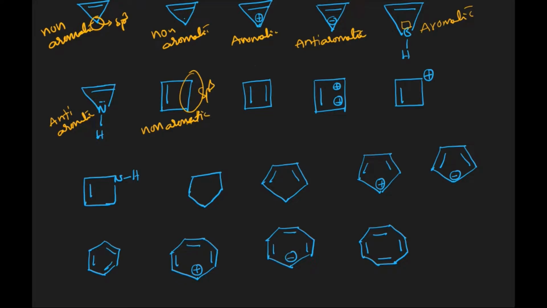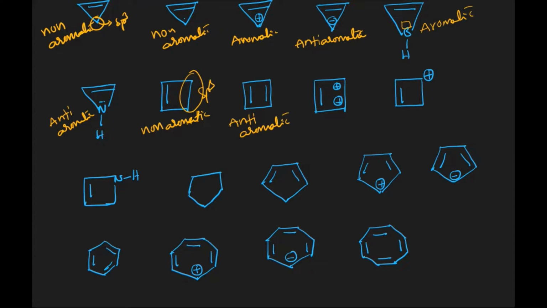The case of the next one, it is completely planar, cyclic, and delocalizing electrons are there. Complete resonance is taking place. Here the total number of delocalizing pi electrons are 4. That's why it is anti-aromatic.